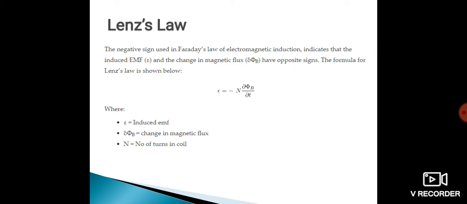So the formula for Lenz's law is e = -N dφ/dt, where e is induced EMF, dφ is the change of magnetic flux, and N is the number of turns. So this is the formula for Lenz's law.